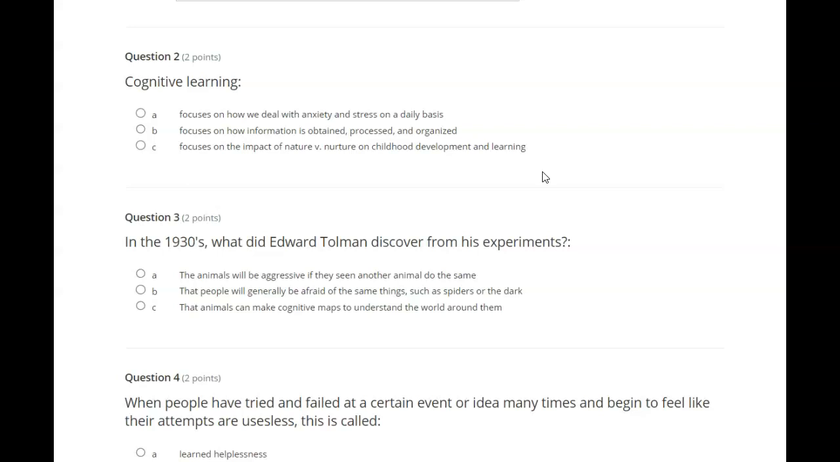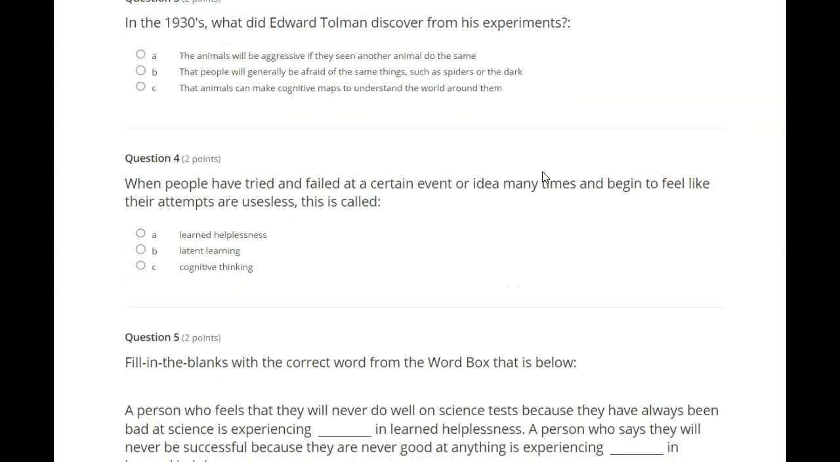Cognitive learning focuses on how we deal with anxiety and stress on a daily basis, focuses on how information is obtained, processed, and organized, focuses on the impact of nature versus nurture on childhood development and learning.